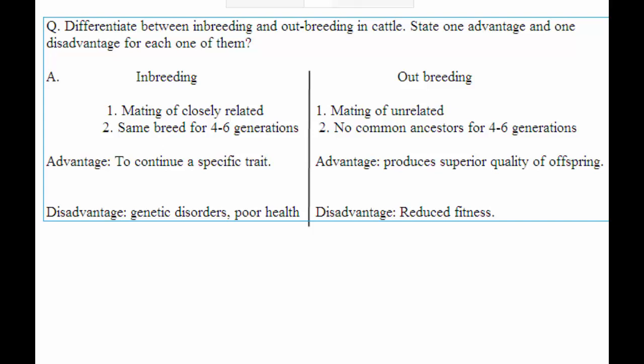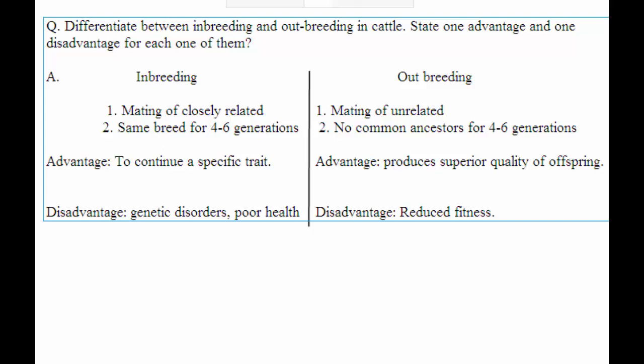So what is inbreeding? The major difference between inbreeding and outbreeding in cattle is that inbreeding refers to the mating of closely related individuals within the same breed for 4 to 6 generations.